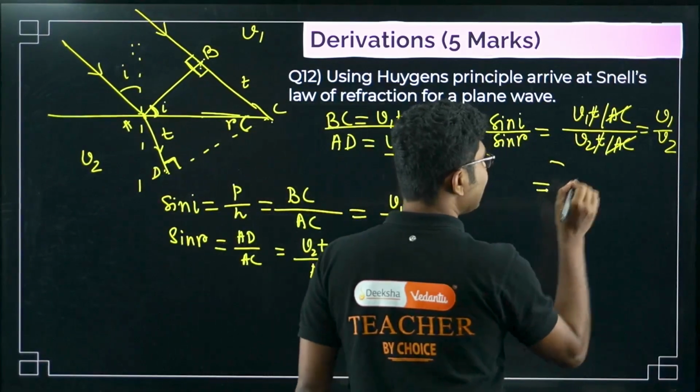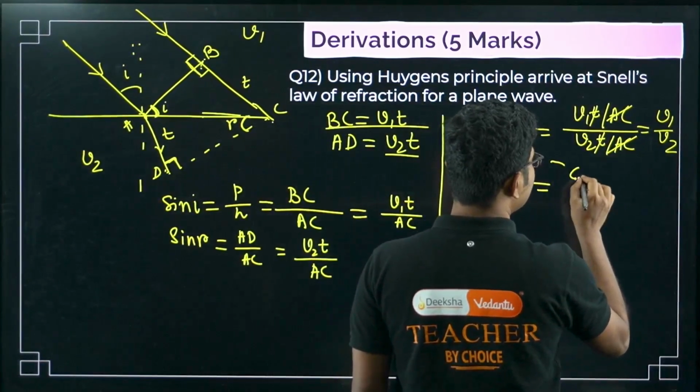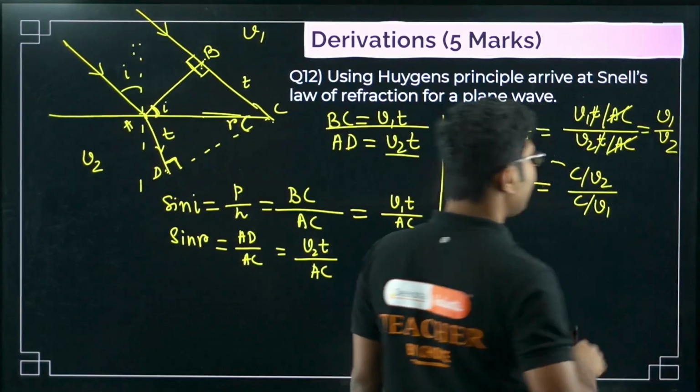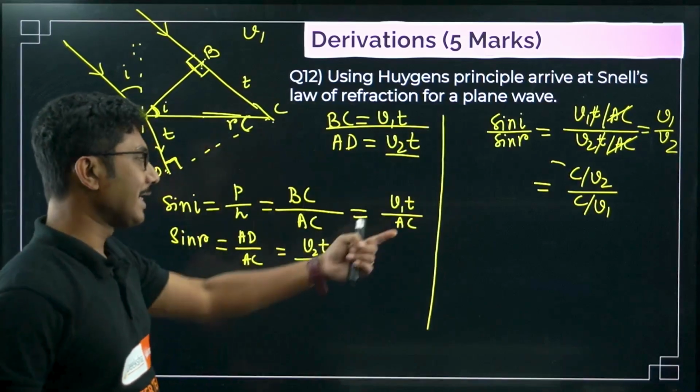Or we can write this as C by V2 divided by C by V1. Can I do that? You have to check it mathematically.